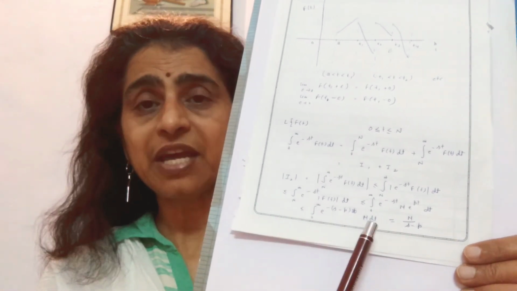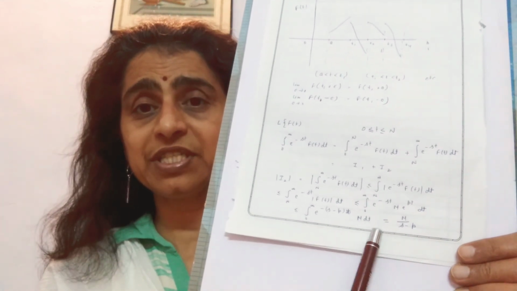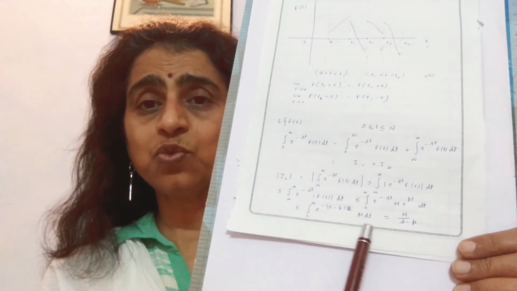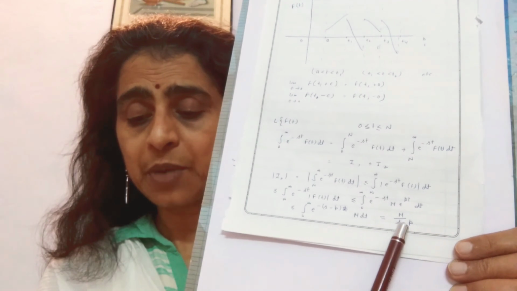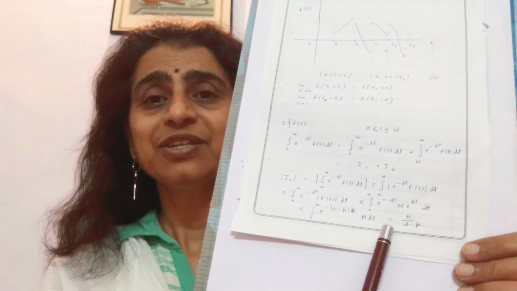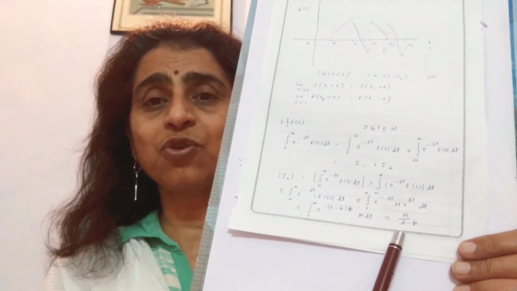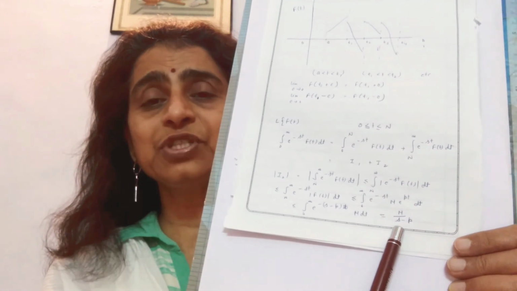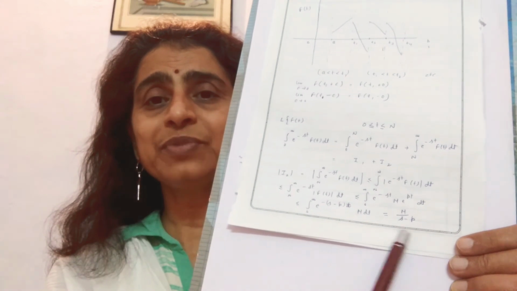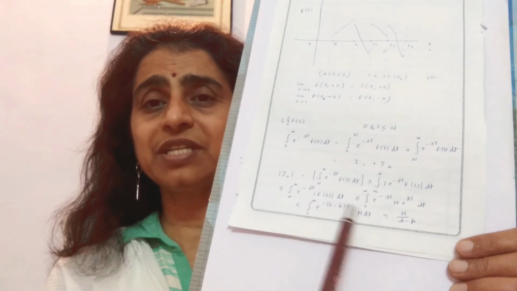Now, from the definition of the Laplace transform, we can write that this quantity is equal to M upon s minus p. This is the simple solution which we solved earlier during the statement of the Laplace transform, after which we solved some simple numericals. From there, I am writing this equation into this form.